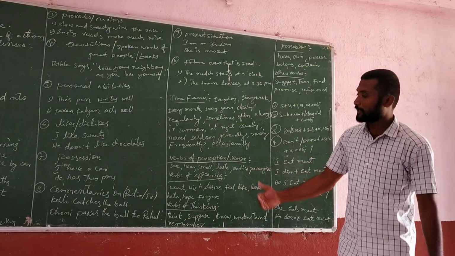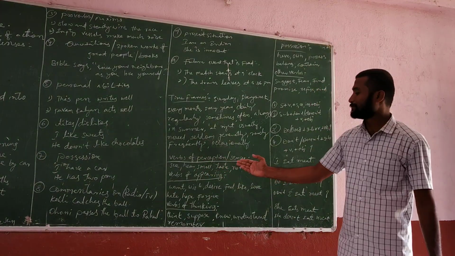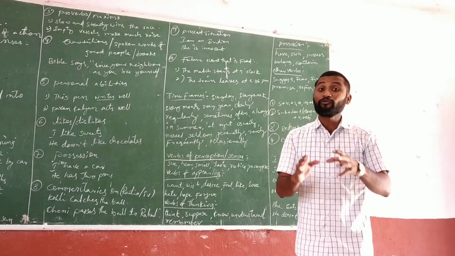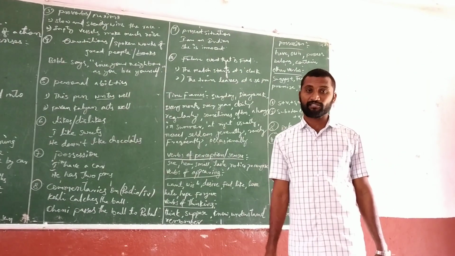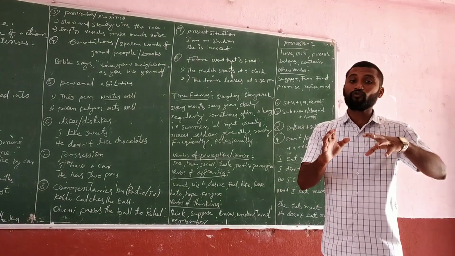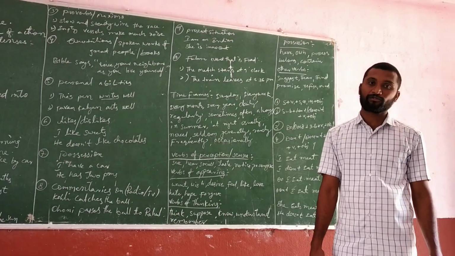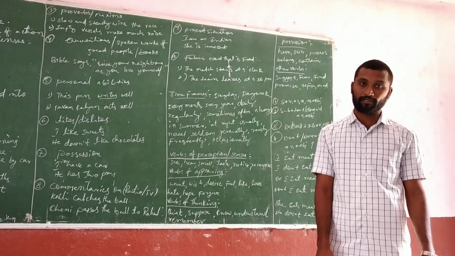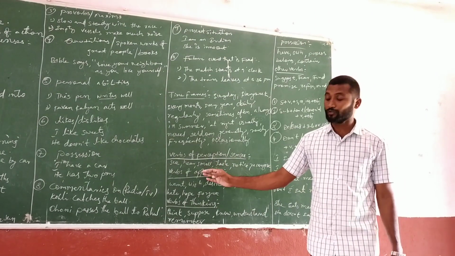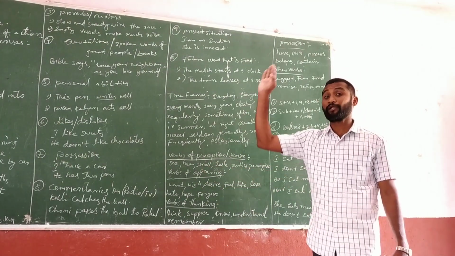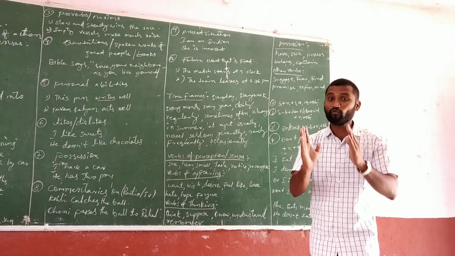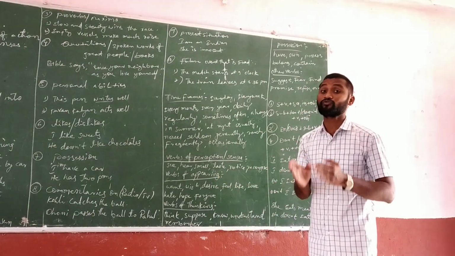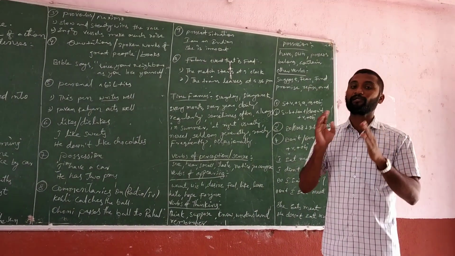And if you come to the next step, verbs of perception and senses. All verbs are not used in the present continuous tense. Only a few words we use in the present continuous tense. Remaining words we have to use only in the simple present tense. So if you see these words, don't use them in the present continuous tense. If you want to speak about these verbs, you must use only the simple present tense.